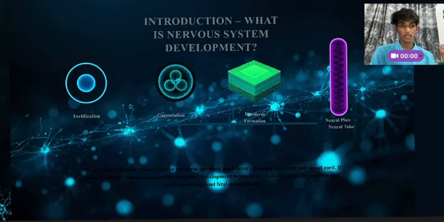Think of it like building a house. Before building a house, we first need a blueprint. Similarly, before forming the brain and the spinal cord, the embryo first creates a basic blueprint called the neural plate. The development begins in the third week of embryonic life and continues throughout fetal development. The final result is a nervous system capable of controlling sensation, movement, thinking, memory, and emotions. Now we'll see the formation of the neural plate.